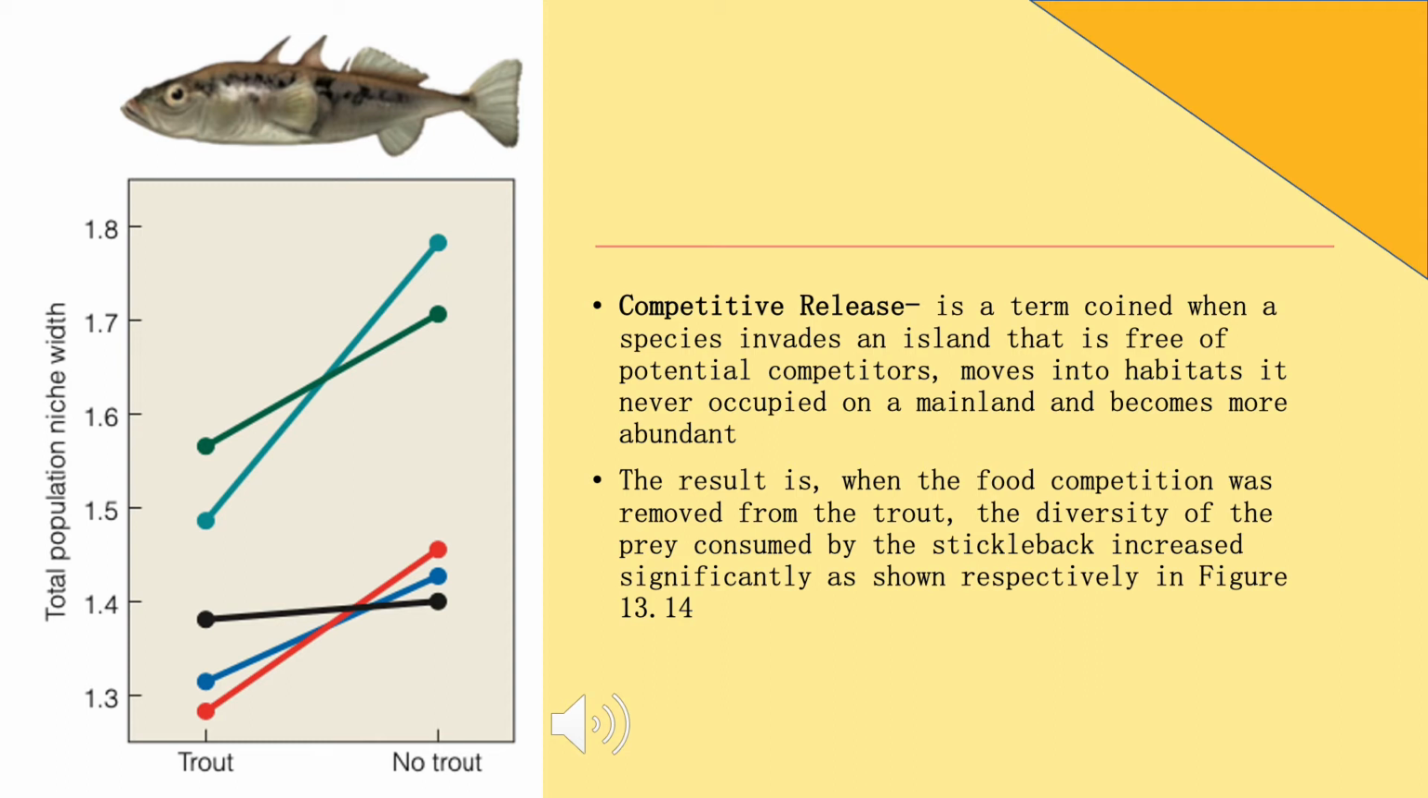An example of this concept is presented by Daniel Bolnick and others, focusing on the lake ecosystem. They used threespine stickleback fish and tested them for short-term changes in the feeding niche, using juvenile cutthroat trout and prickly sculpin as competitors, and manipulated the absence or presence of these 2 competitors. The result is, when the food competition from the trout was removed, the diversity of the prey consumed by the stickleback increased significantly, as shown respectively in figure 13.14.